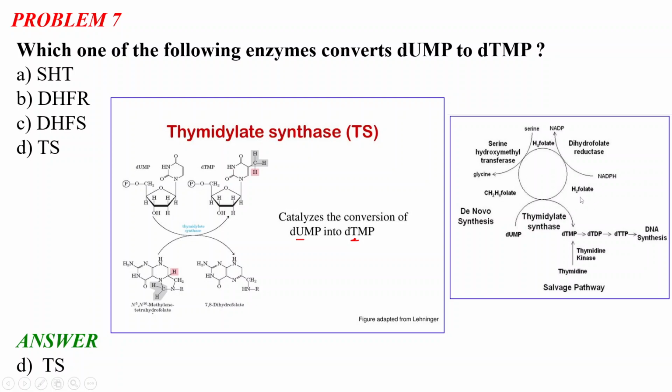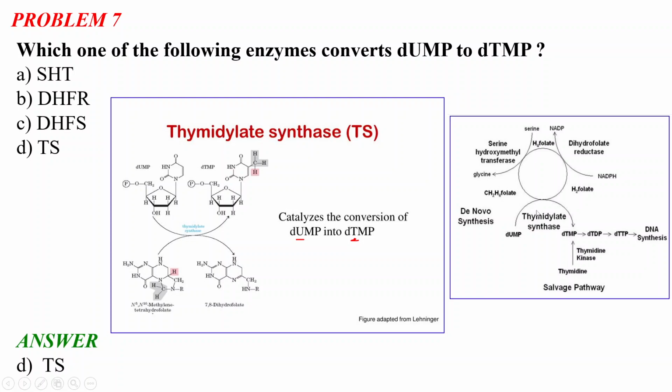Next, dihydrofolate is converted to tetrahydrofolate by dihydrofolate reductase. In this case, NADPH is converted to NADP, and the dihydrofolate is converted to tetrahydrofolate, and this tetrahydrofolate is converted to methylene tetrahydrofolate by the enzyme serine hydroxymethyl transferase. What this enzyme basically does is transfer one hydroxymethyl group from serine to tetrahydrofolate, and the serine is converted to glycine.